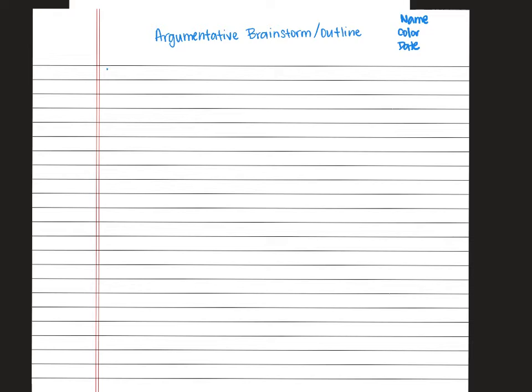So our top line, we always start with the genre. That is what type of essay we're going to be writing. Because we learned 3 different types, it's important to list all 3. Informative, argumentative. So on your paper, you're writing the same thing that I'm writing, and narrative. We're going to go ahead and circle which one we are using. So we're going to be doing our argumentative essay. I know it's not the most beautiful circle you've seen, but we'll survive.